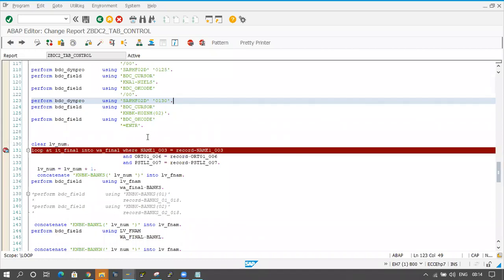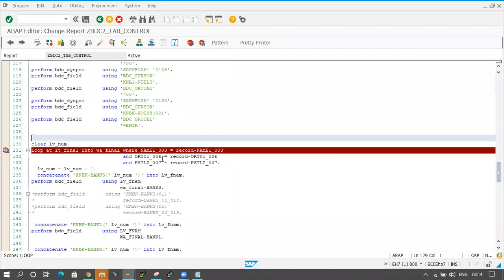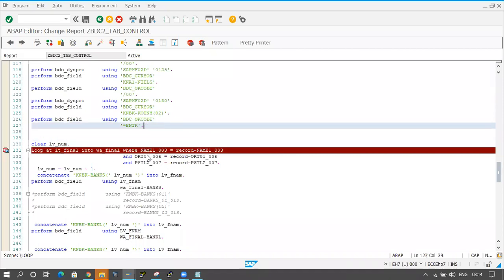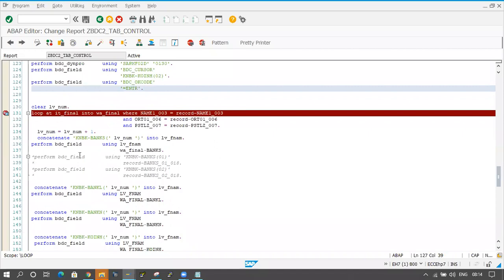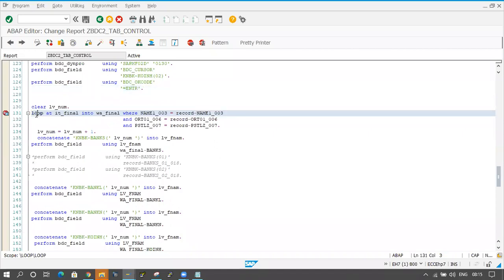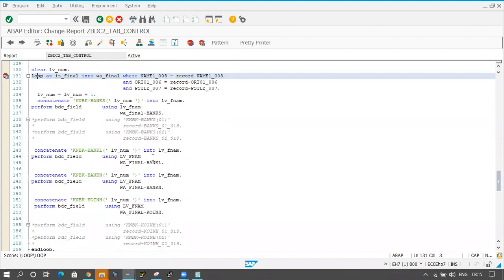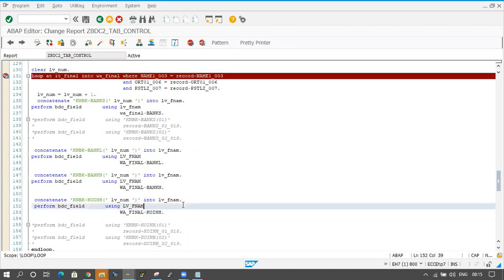After that, I'm mapping the data here. After BDC OK code, I'm mapping the data. So from here onwards, we have to write our new logic. Loop at one more internal table into work area, and we have to check the conditions, and we have to concatenate the data, and we have to pass the data like this. This is the main part, the table control concept.